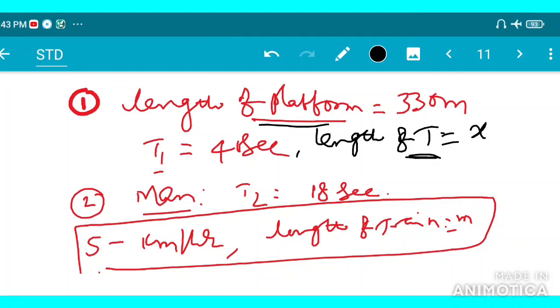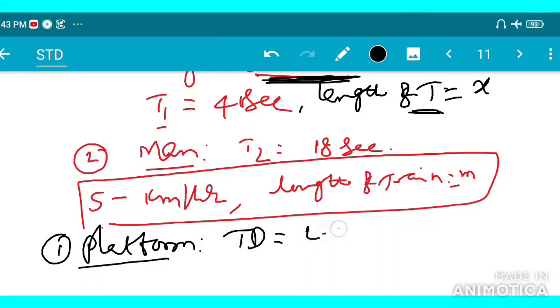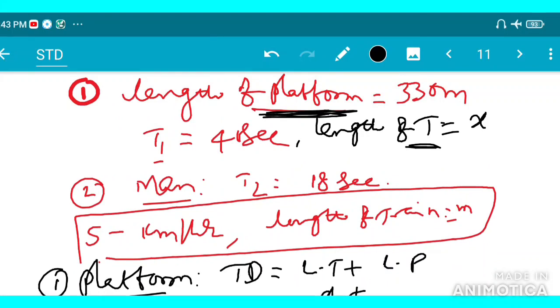Speed: in the first case, the platform case, when the train crosses a platform, the total distance becomes the length of the train plus the length of the platform. So the length of the train is x plus the length of the platform, which is 330.